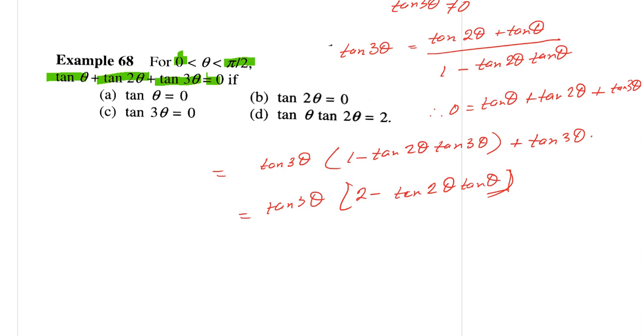Okay, and this implies that tan 3 theta is equal to 0, or tan 2 theta tan theta is equal to 2.